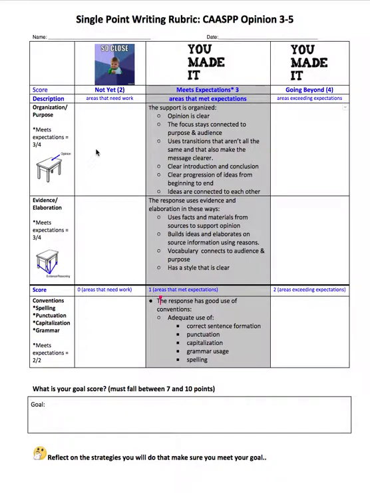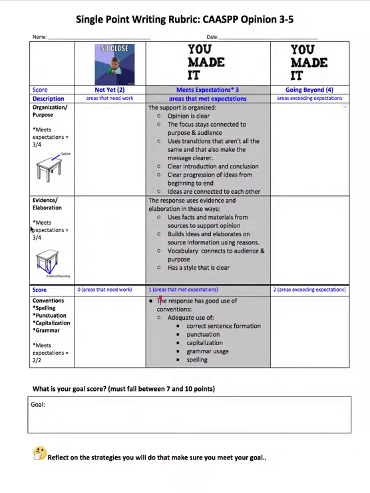Now let's look across horizontally. We have organization or purpose. That means what's the opinion that you're clearly trying to say? Another way to say it is it's called a claim. What's the claim you're trying to make? Now let's read these. The support is organized. The opinion is clear. The focus stays connected to the purpose and audience, uses transitions that aren't all the same and that make the message clear. Clear introduction and conclusion, clear progression of ideas from beginning to end, ideas that are connected to each other. So in order to meet the expectations of your teachers, you'd have to write opinions that do these things.